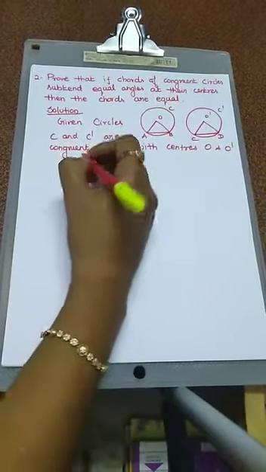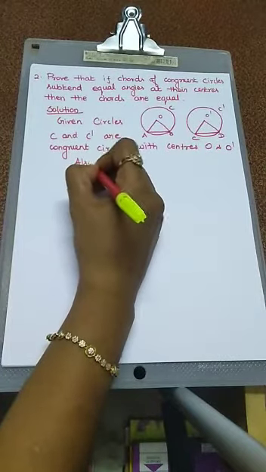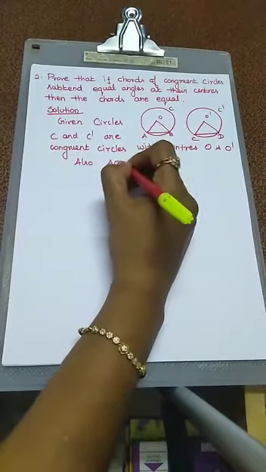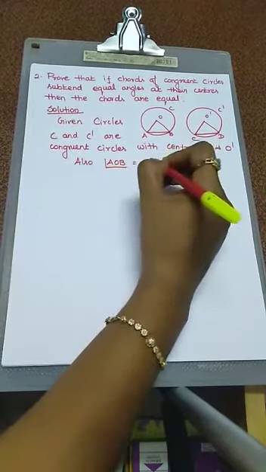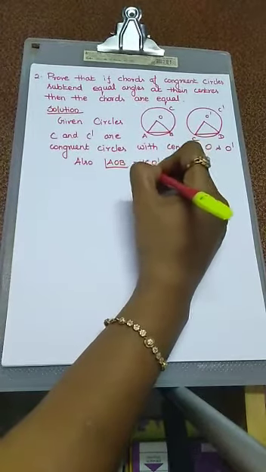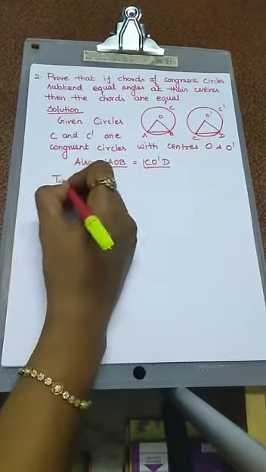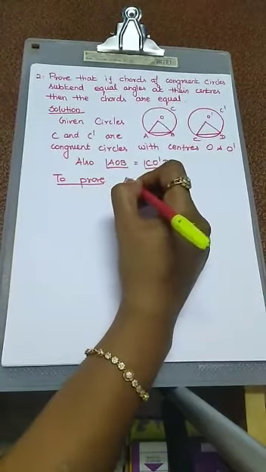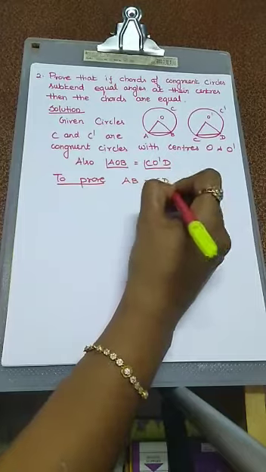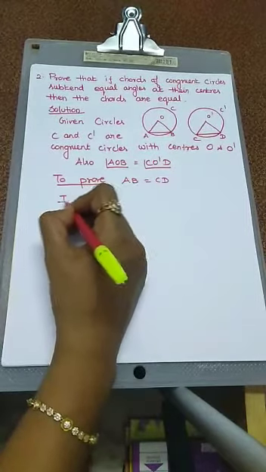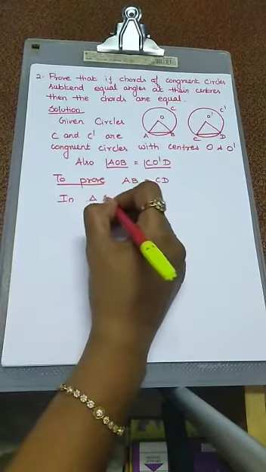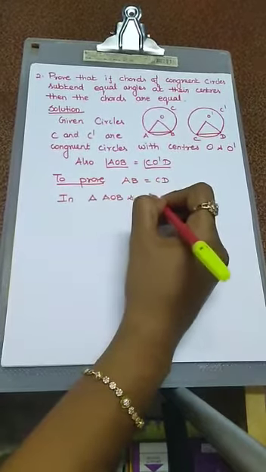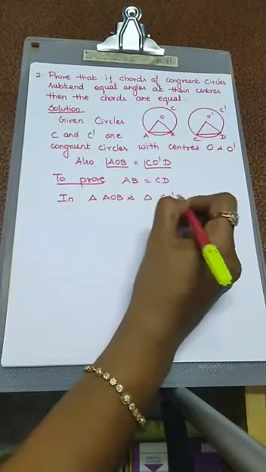Okay. Also, what is the other condition given? Angle AOB is equal to angle CO'D. That is also given. To prove the chords are equal, AB equal to CD. Okay, for our proof, we take two triangles. The first triangle is AOB and triangle CO'D.